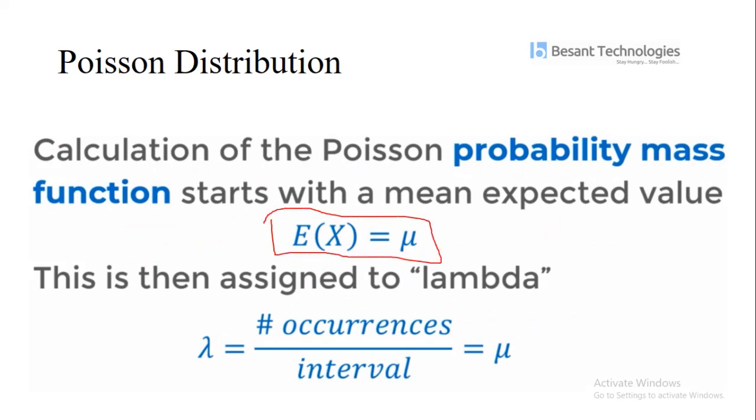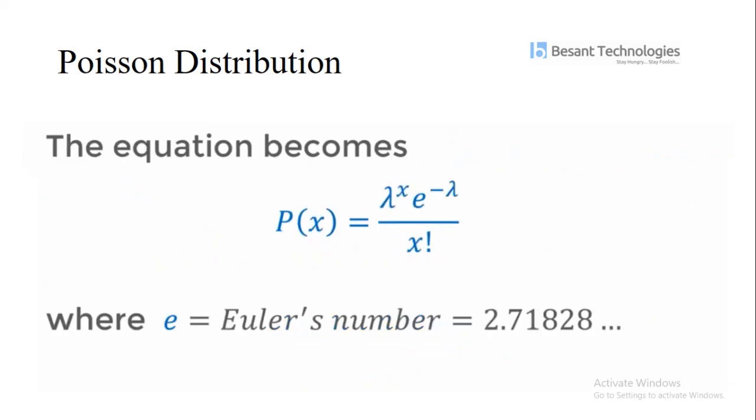The equation becomes P of x equals lambda to the power of x times e to the power of minus lambda, divided by x factorial, where e is Euler's number,